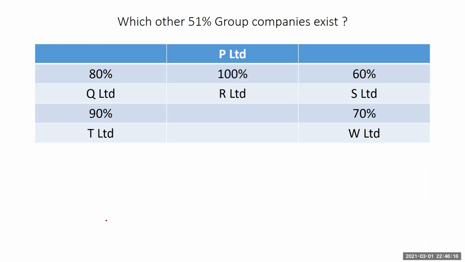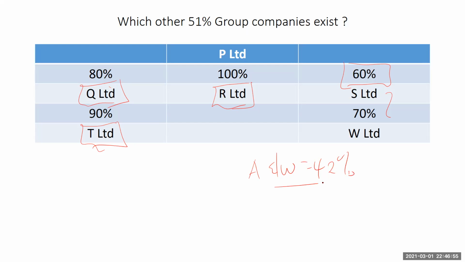Which other 51% group companies exist? So yes, we found 100% of R, which we included. We found 80% of Q, which we included. And we found 72% of T, which we included. And then we found what? 60% of S, which we included in an earlier narration. But between P and W, we realized it was 42. So we need to exclude it.